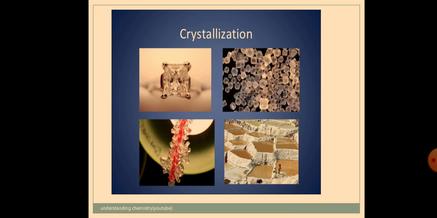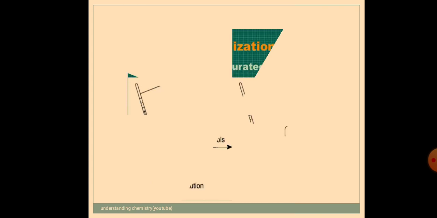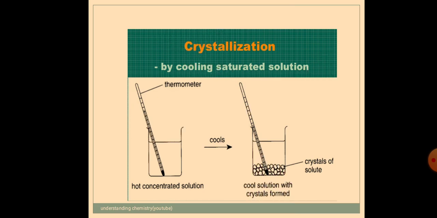Now, how to do the crystallization? First we saw what is a crystal, and second we saw what is meant by crystallization. And now how in the laboratory this crystallization method is done, that is what we are going to study. There are 4 different methods by which we can do it. The first one is by cooling a hot saturated solution.